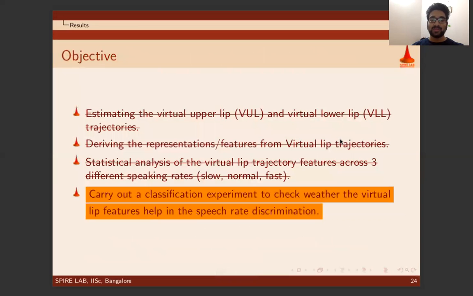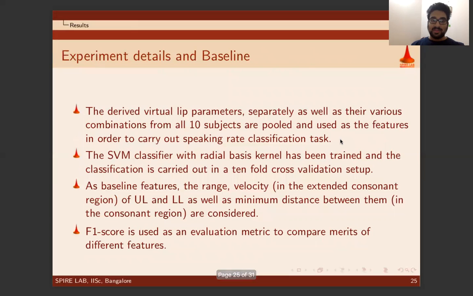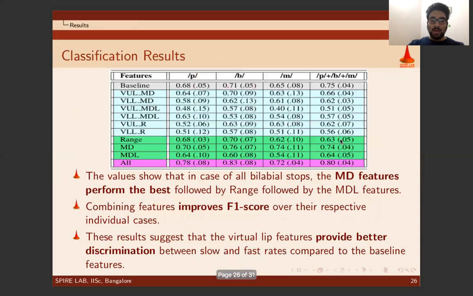Now, coming to the fourth and the last objective. The derived virtual lip parameters separately as well as their various combinations from all 10 subjects are pooled and used as a feature in order to carry out speaking rate classification tasks using SVM classifier with F1 score as an evaluation metric. The table above shows the F1 score from slow to fast rate classification using the baseline feature and the proposed virtual lip trajectory features.